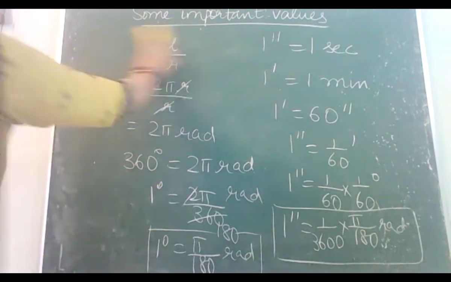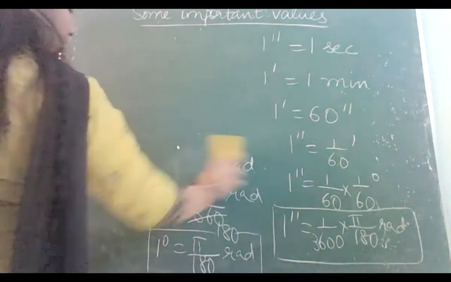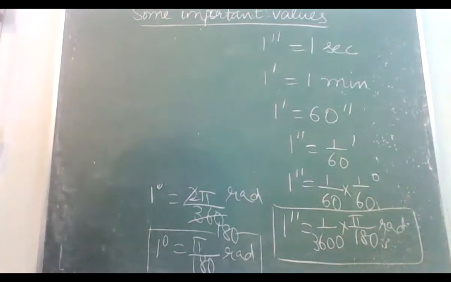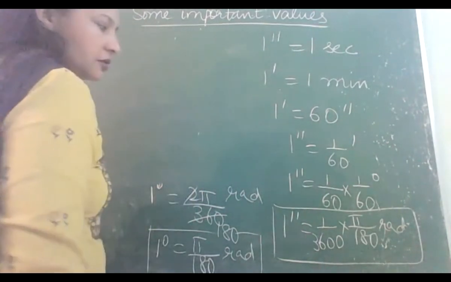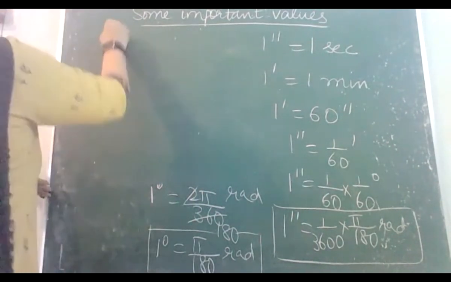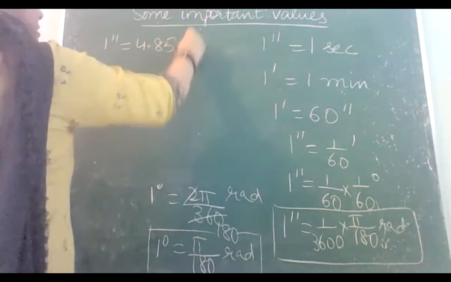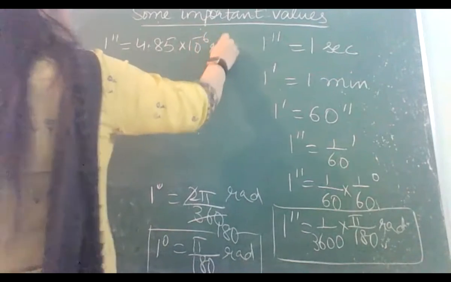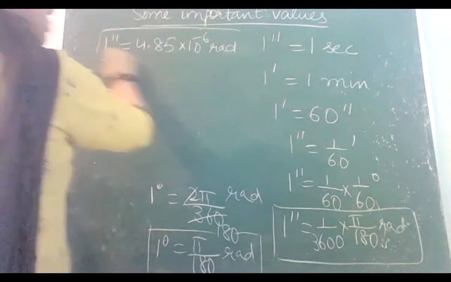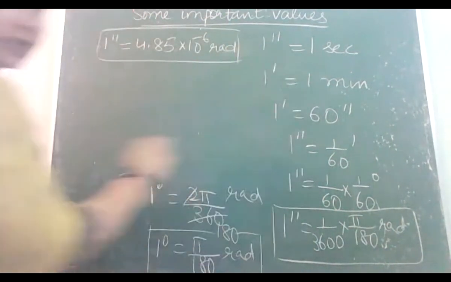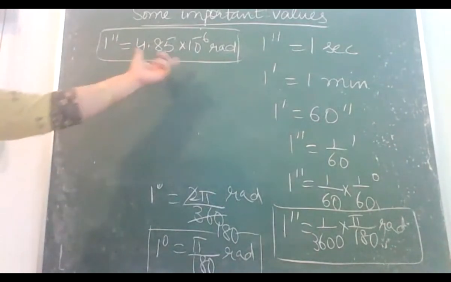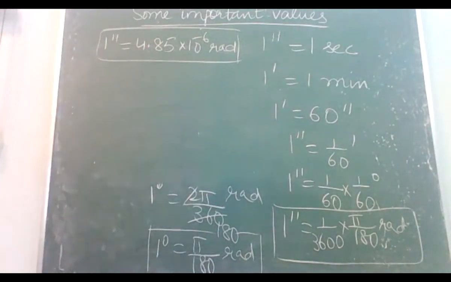We can't learn this as such. So if we put in the value of pi 3.14, then after solving we get 4.85 into 10 raised to power minus 6 radian. So in case of doing all these calculations again and again, you can learn this conversion, that 1 second is 4.85 into 10 raised to power minus 6 radian.